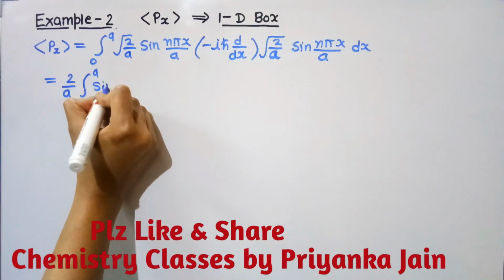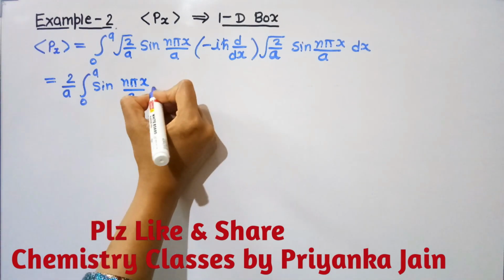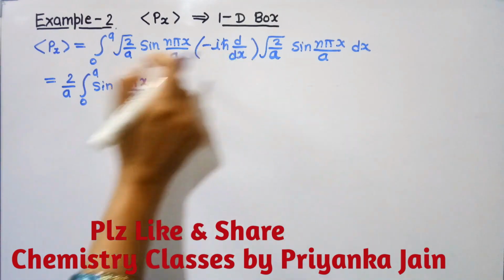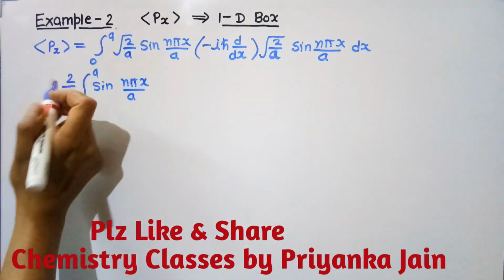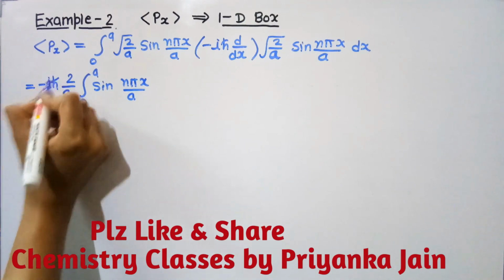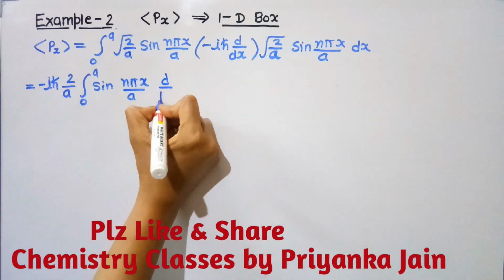Sine n pi x upon a, and this is the minus iota h cross. This we can take outside the bracket, so we can write it here, minus iota h cross here, okay, and then write down here.